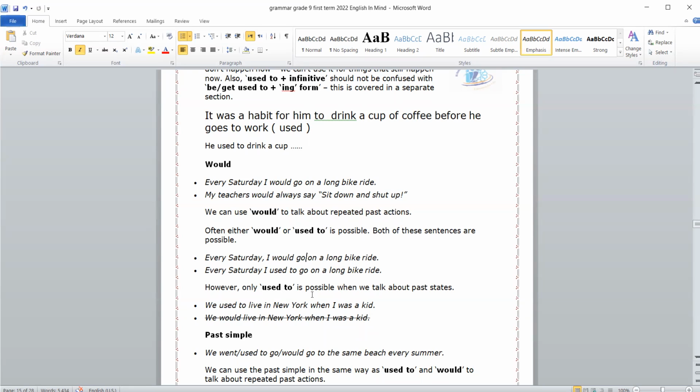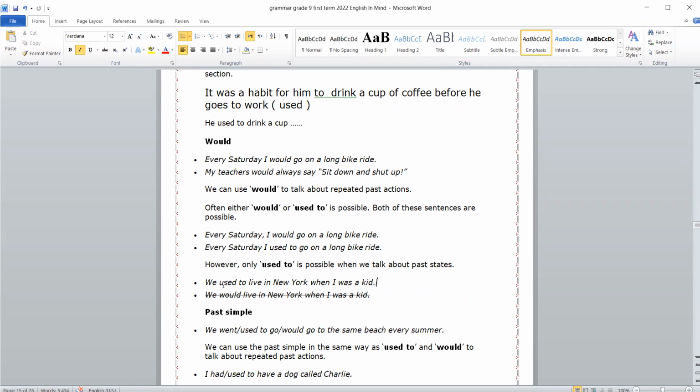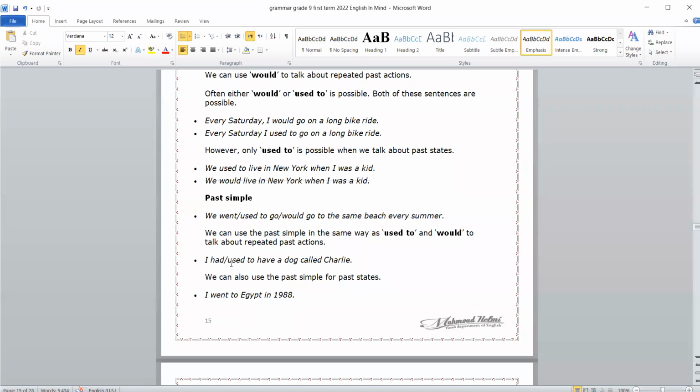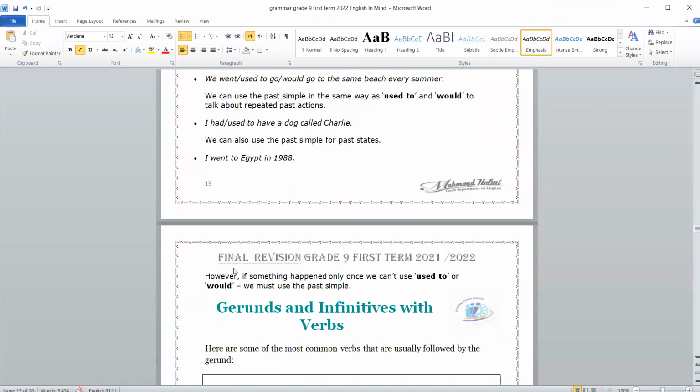However, only used to is possible when we talk about past states. We used to live in New York when I was a kid. It's not suitable here to say we would live. Even with verbs that take a very long time, like live and learn, it's better to use used to. The negative is didn't used to, and then the question.